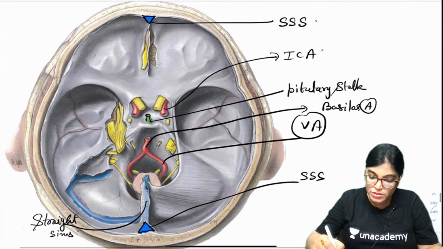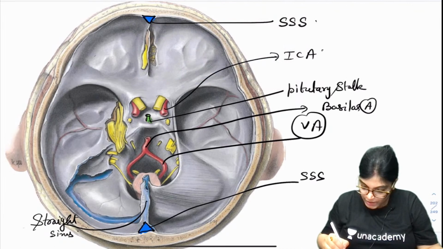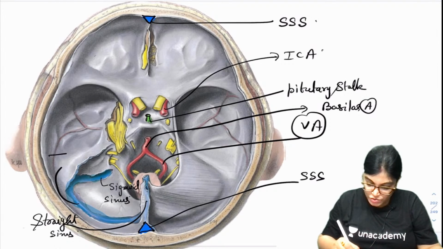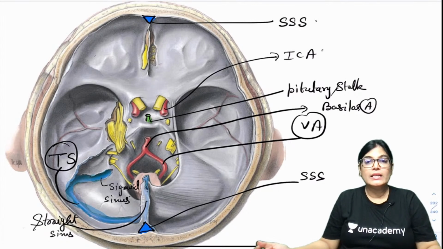So yes, let me just use a highlighter for it. This part I am telling. So here, this is the sigmoid sinus. And this is transverse, TS I have written, transverse sinus. So these are the other structures which are shown in the image.